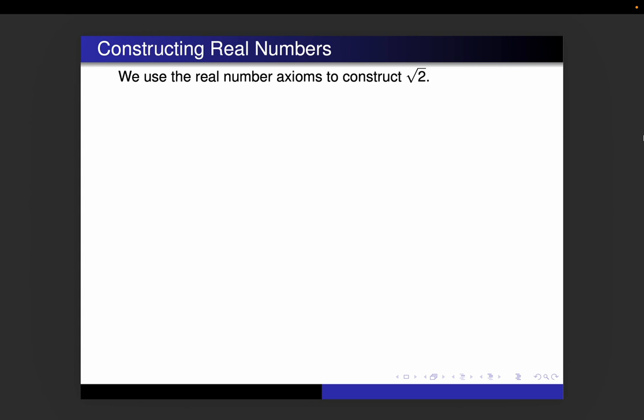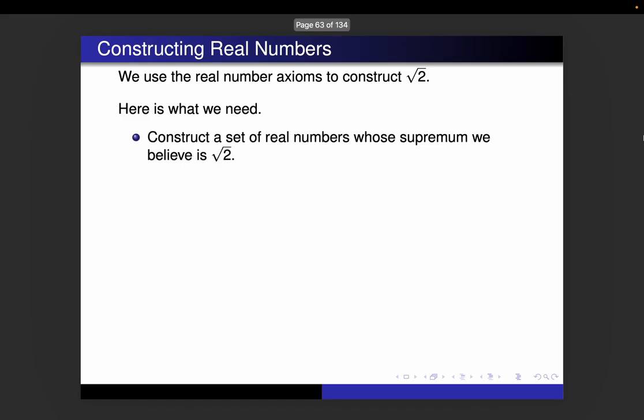So we're going to use the real number axioms to construct square root of 2. In particular, we're going to lean heavily on the completeness axiom. So here's what we need. We need to construct a set of real numbers whose supremum we believe is the square root of 2. We kind of already have one. You've seen one in the example before.